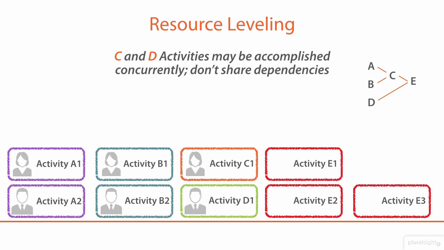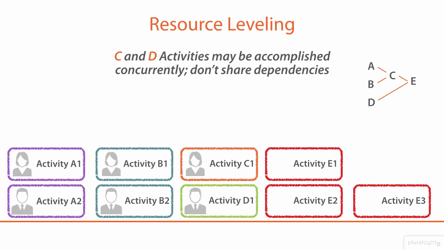Activity C only requires one of our resources to work on it, and activity D can be seen to without any dependencies whatsoever. Now, of course, we can only begin work on activity C at this point because A and B are already complete. And we've waited to do work on activity D until now because we've leveled our resources and we want to maximize the work they can get done. Now, we could have tackled, for example, B1 and D1 on the same day, but until activity B2 was completed, work on activity C would not be able to begin.